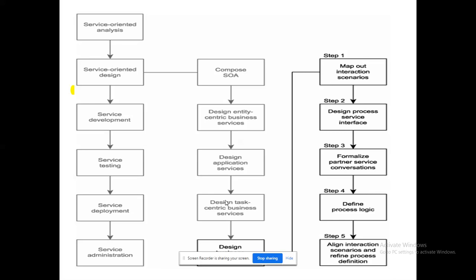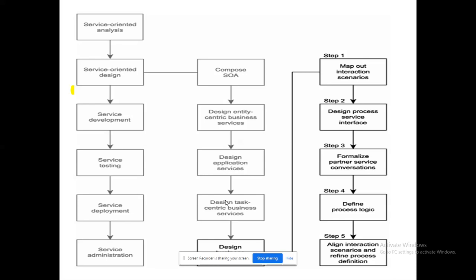What is the actual life cycle? Service-oriented analysis, service-oriented design, service development, service testing, service deployment, service administration. Analysis is nothing but requirements gathering. Service-oriented design is where I do the prototyping for the corresponding service. Service development, I am going to implement it. Now I am going to test with a set of automated inputs. That's my service testing. Service deployment, I'm going to upload that service in the UDDI. Service administration means I'm going to manage how those services are running.